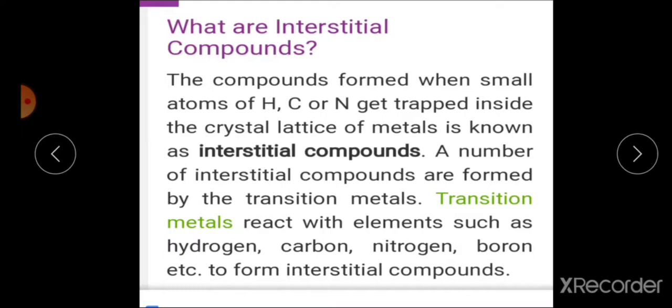The interstitial compounds are generally non-stoichiometric, hence cannot be represented by a definite chemical composition. They are neither ionic nor covalent. These compounds have variable compositions depending upon the method of their preparation. The impurities in the crystal lattice of the metal provide new properties to the metals. Means these transition metals react with elements like hydrogen, carbon, nitrogen or boron to form interstitial compounds.